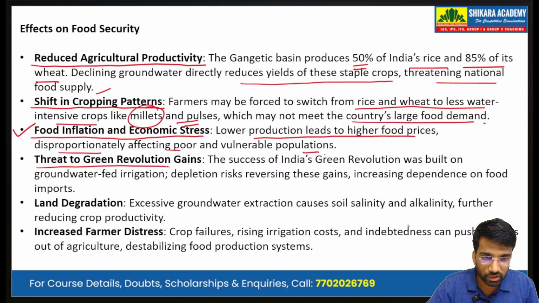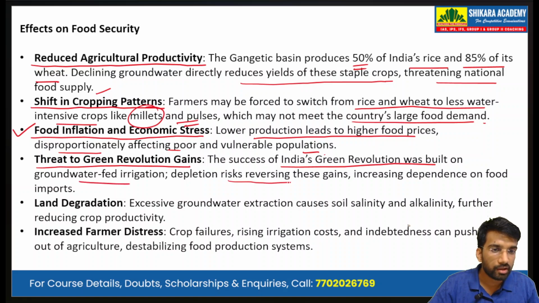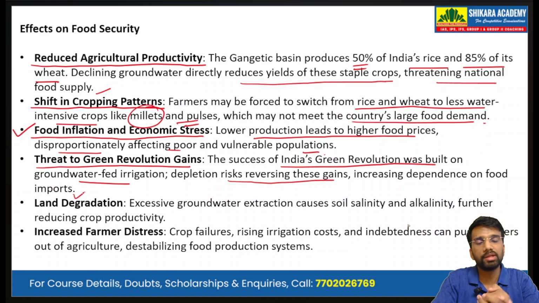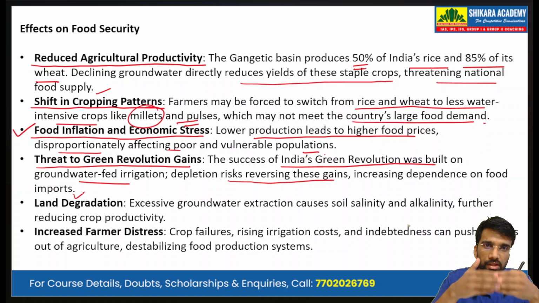Threat to Green Revolution gains. The success of India's Green Revolution was built on groundwater-fed irrigation. Depletion risks reversing these gains, increasing dependence on food imports. So the gains of the 1960s and 70s that we got with the Green Revolution will be reversed, and we will not be self-sufficient in food production.